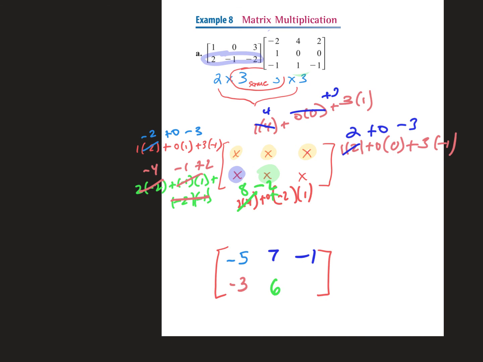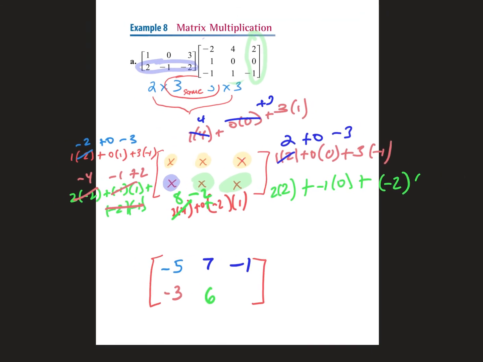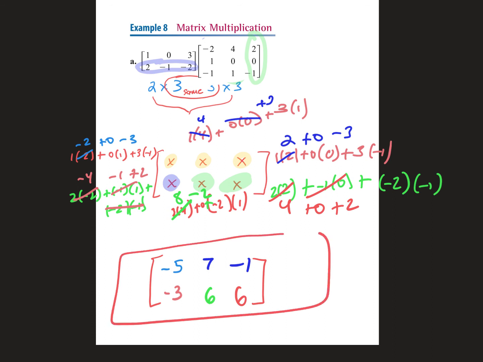So now we're going to take the last bottom row and the last column. And we're going to find that piece right there. So we have first times first. 2 times 2 is 4. We'll evaluate in a sec. So 2 times 2 plus negative 1 times 0 plus negative 2 and negative 1, yeah? So 2 times 2 is 4. This is 0. And then negative 2 times negative 1 is plus 2. So what's 4 plus 2? 6. And there is your answer.